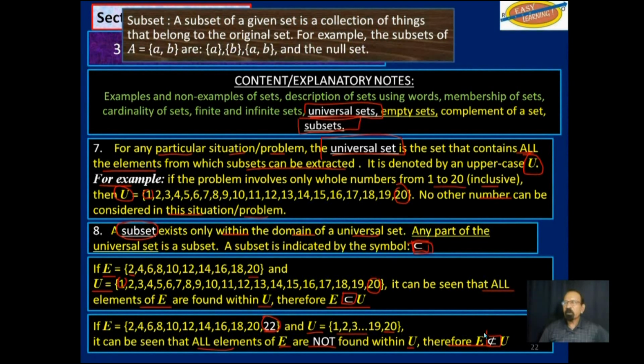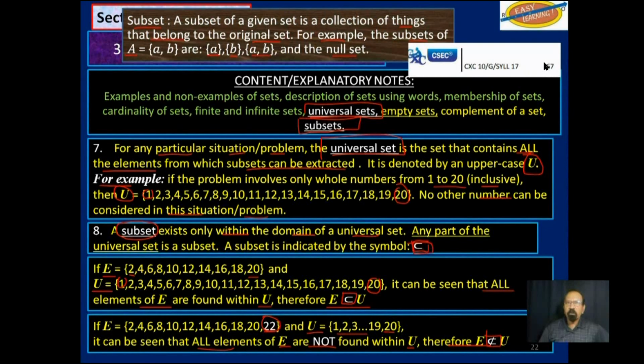Here is a definition from your syllabus. A subset of a given set is a collection of things that belong to the original set. For example, the subsets of uppercase A are A, B, AB, and the null set. And we'll talk a little more about the null set just now. That is taken from your syllabus, page 67. It's a definition for a subset.